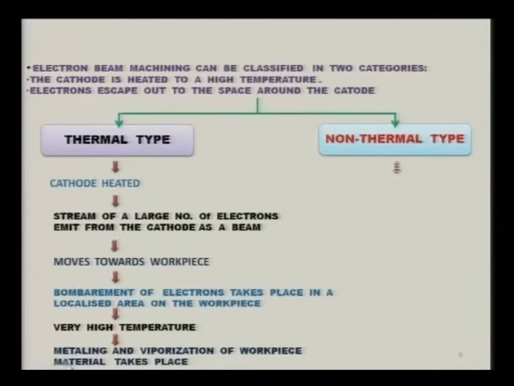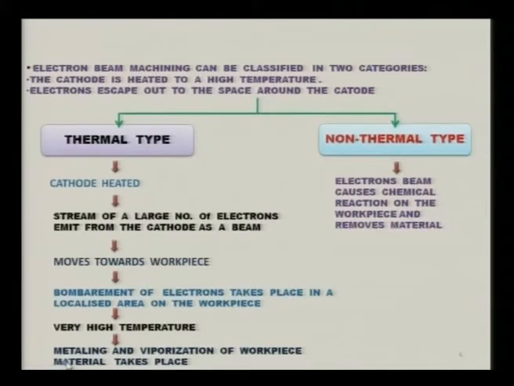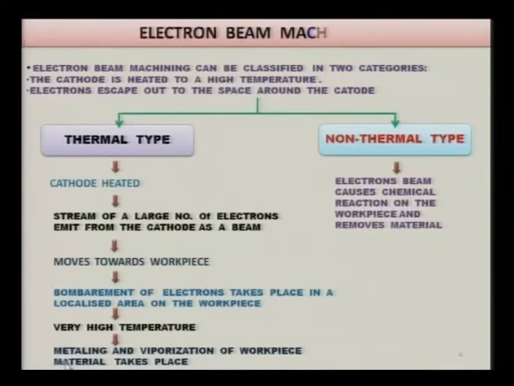Now in case of non-thermal type of electron beam machining process, electron beam causes chemical reaction on the workpiece surface, and it removes material once it hits the workpiece material. So here the mechanism of material removal is very different from the thermal type of electron beam machining process. I am going to concentrate, as I mentioned earlier, only on the first type, that is the thermal type of electron beam machining process.